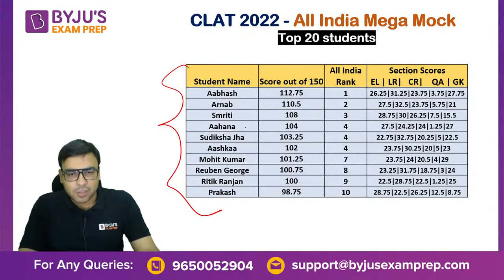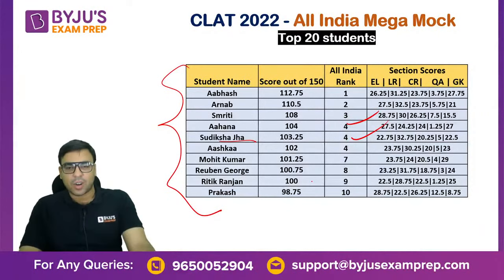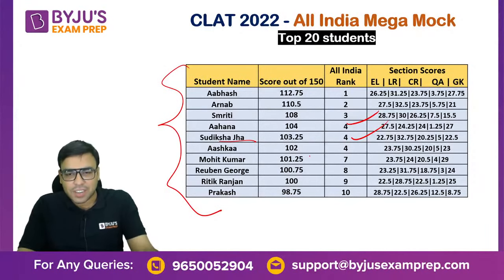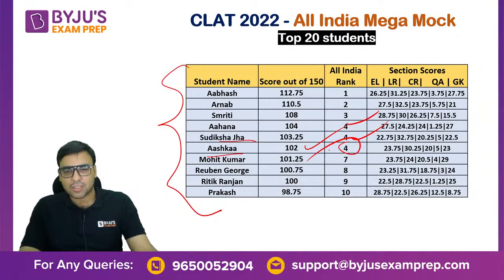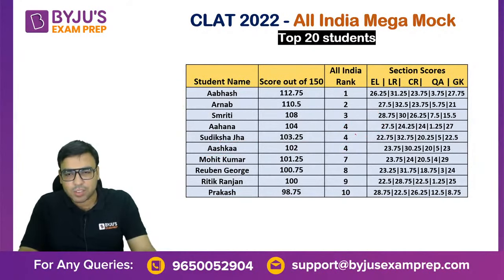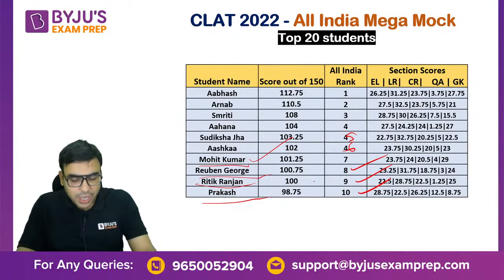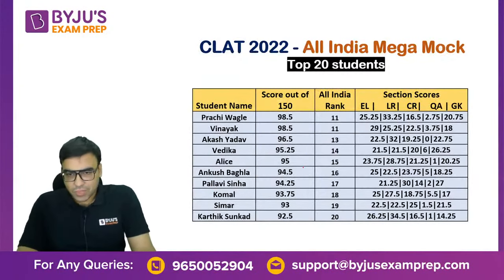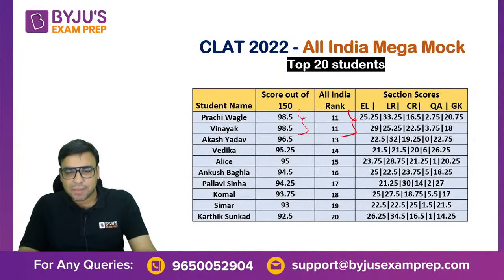Then after the third, fourth rank is Ahana, 104 marks. Then fifth is Sudikshi Jha, 103.25. Then Ashka, 102 score. Then seventh rank is Mohit Kumar. Then Ruben George has got 8th rank. Then Ritik Ranjan 9th rank, and Prakash 10th rank. Similarly, 11th rank: two people have got 11th rank because they have exactly the same marks, Prachi Wagle and Vinayak.